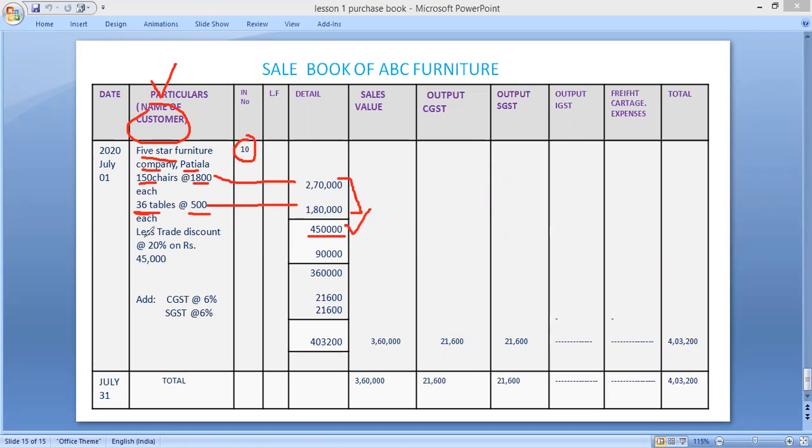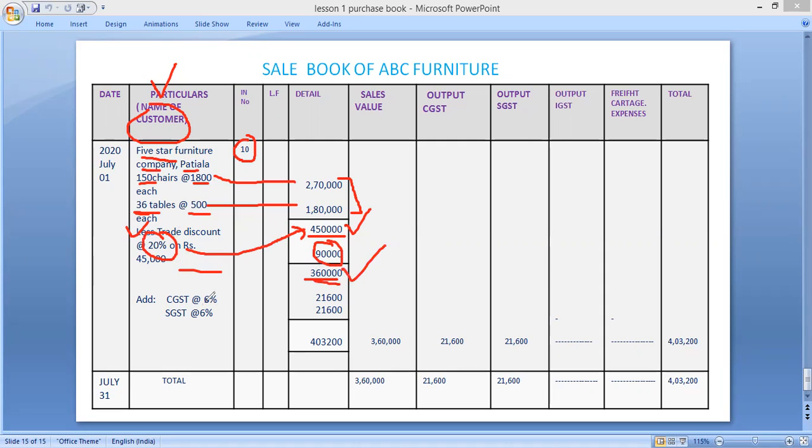And at the last, there is a trade discount also of 20%. 20% of what amount? That is on rupees 4,50,000. 4,50,000 into 20%, that will be 90,000. Okay. After deducting trade discount, the amount will be 3,60,000.